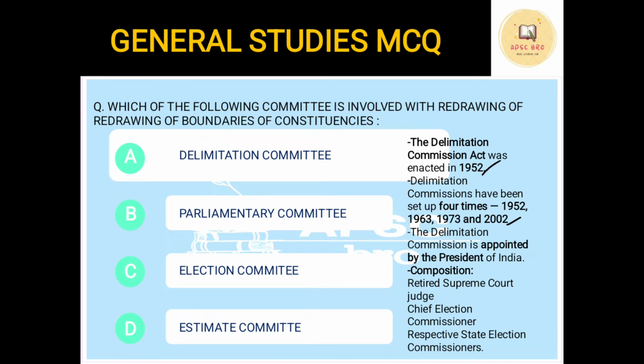Another important information, the Delimitation Commission is appointed by the President of India. In the options, they can give you President, Prime Minister, Governor, etc. So the answer will be President. The Delimitation Committee consists of 3 members, retired Supreme Court judge, Chief Election Commissioner and respective state election commissioners. Okay, so this is the first question.